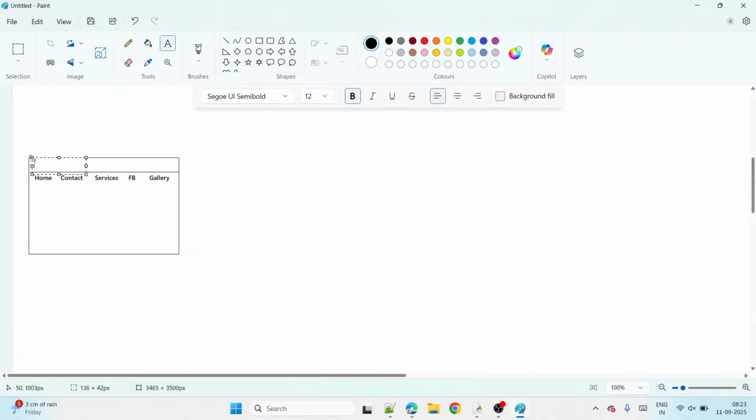We can click here, or else what can we do? Suppose, imagine one website is there, nth.com, for example. Now I can give there also slash home. If I give slash home and click enter, automatically the home page will open. If I give slash contact and click enter, the contact page will open. Or if I give gallery and click enter, the gallery page will open, right?